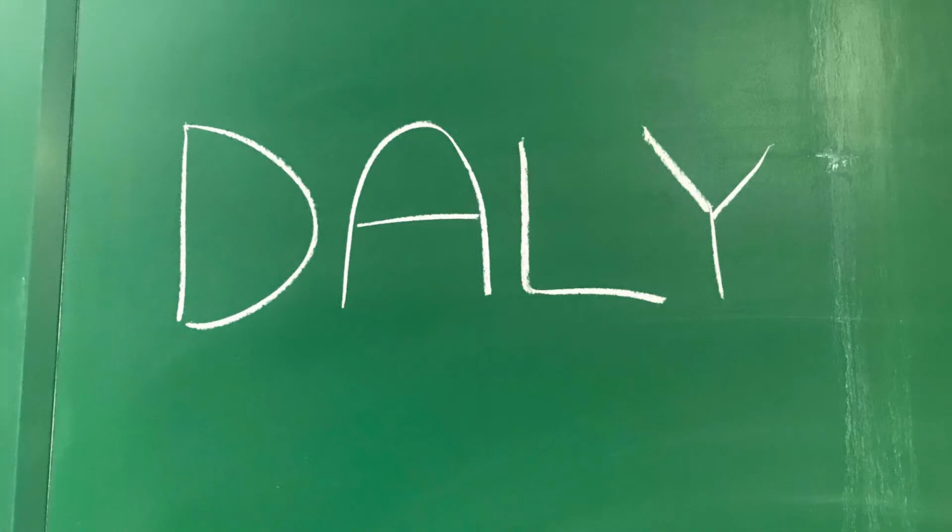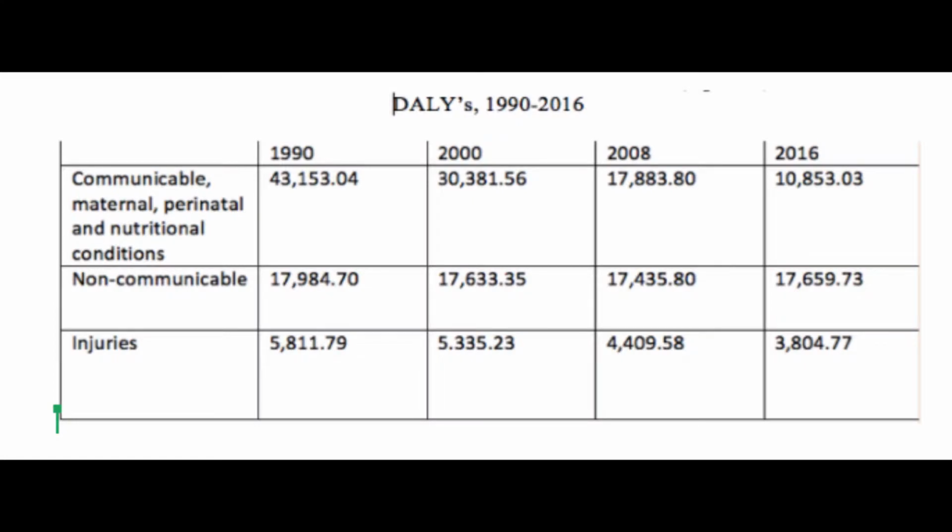The Disability Adjusted Life Year, DALY, is a measure of overall disease burden. It expresses the number of years lost due to ill health, disability, or early death. The top 3 causes of death are lower respiratory infection, stroke, and ischemic heart disease. Lower respiratory accounts for 39%, stroke approximately 19%, and ischemic approximately 21%.